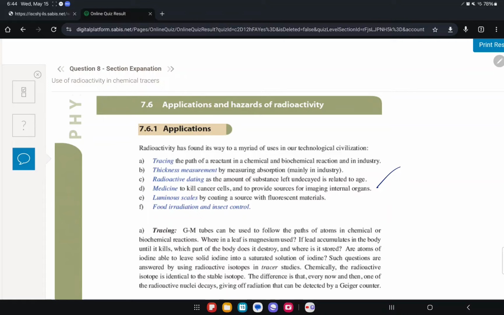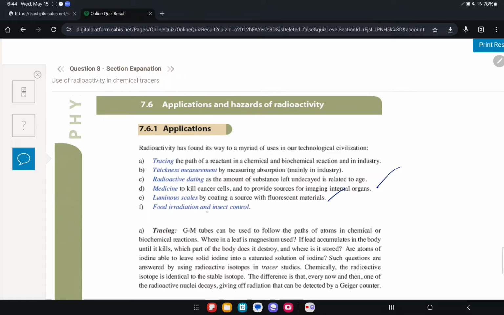Luminous scales by coating a source of fluorescent materials. Like glow sticks, for example, are actually forms of radiation. That's why they always tell you don't eat a glow stick because I think you die. I'm not 100% sure. But glow sticks, I think you all know what glow sticks are. Those have radiation inside of them.